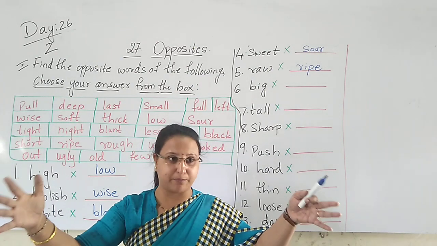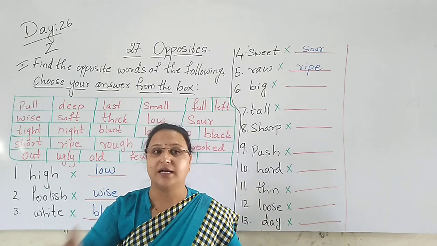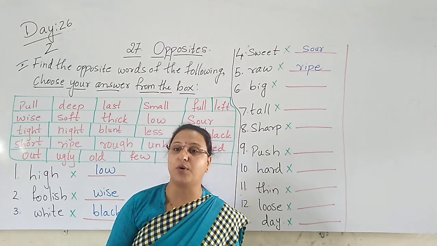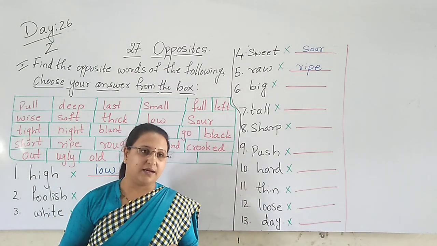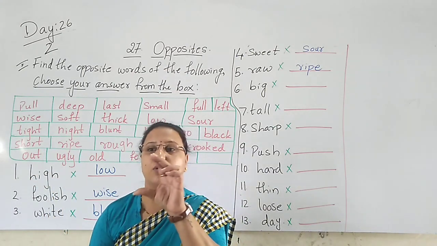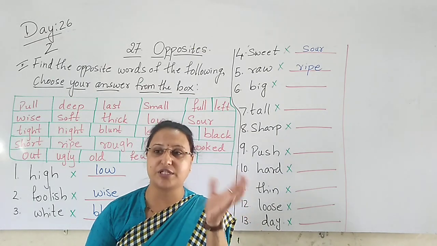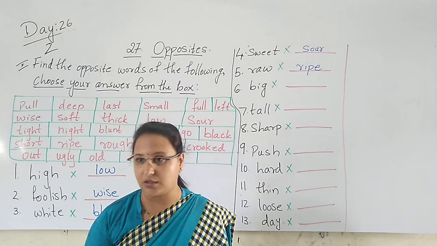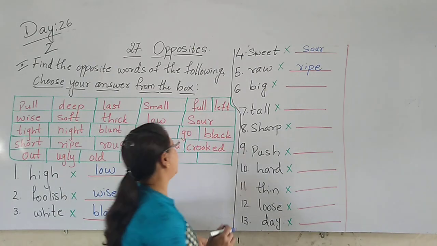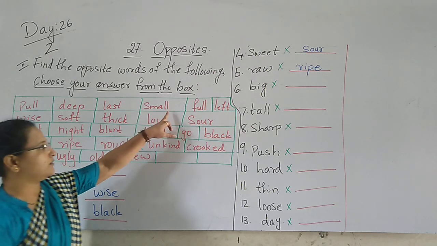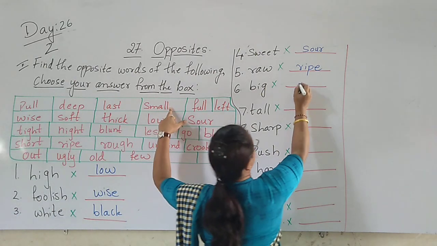You buy the big balls which are filled with air, rubber balls. Yes or no? Those balls are big in size and the cricket balls are small in size. So we find the difference, which is big and which is small. So the opposite of big is what? Small. Here you can see the word small.